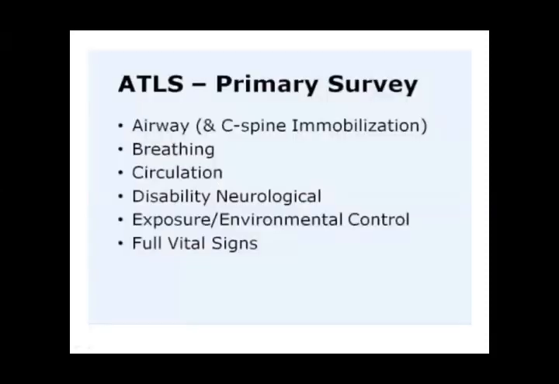Primary survey. I told you this formula. ATLS: airway, A, B, C, D, E, F. Airway, breathing, circulation, disability, neurological, exposure, full vital signs. Primary survey, how do you survey the patient?